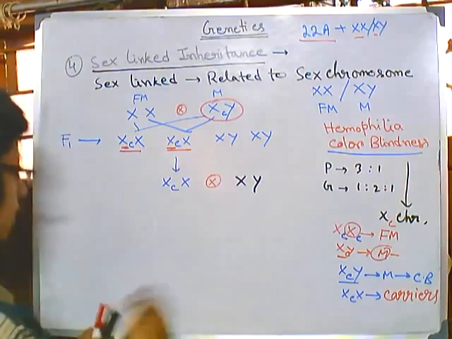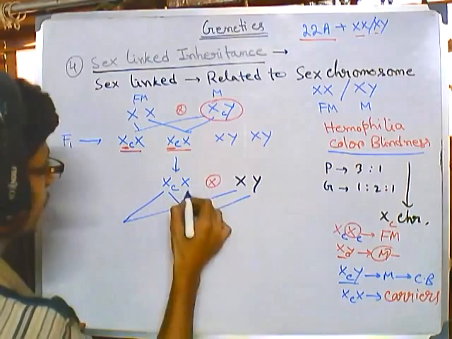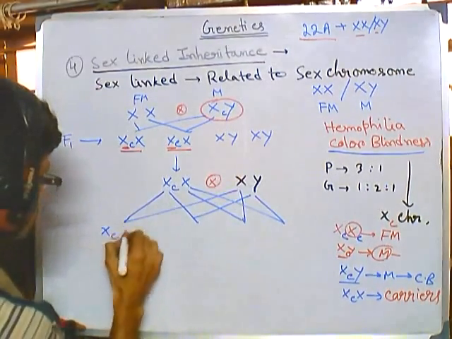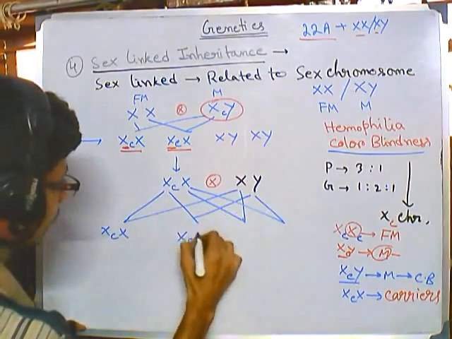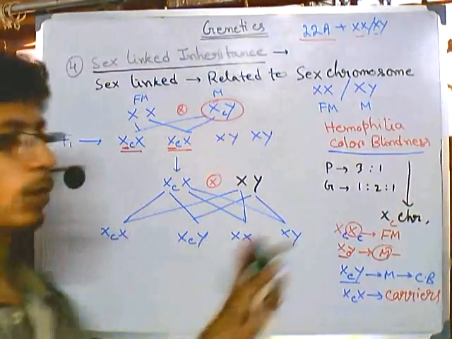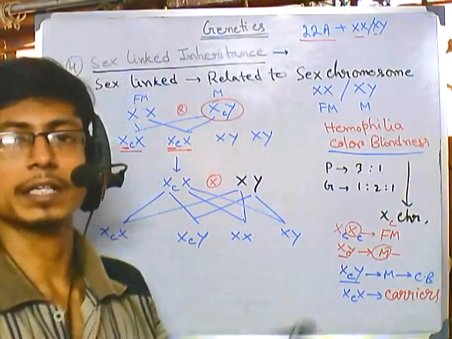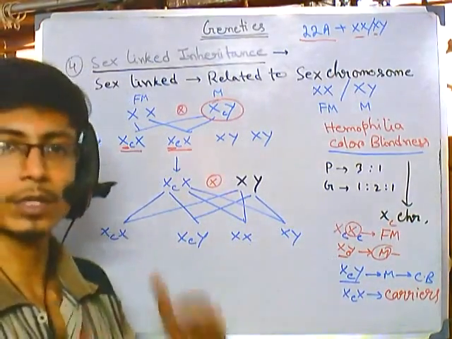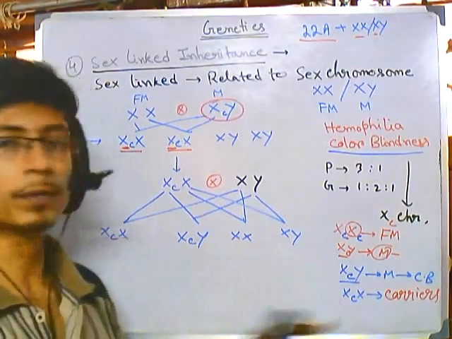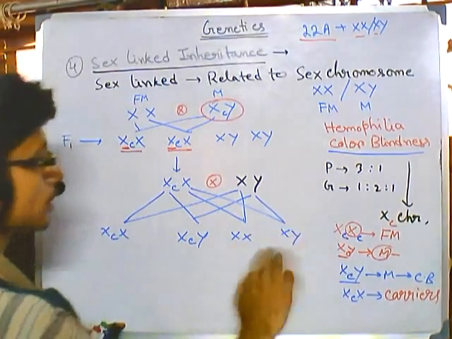After the mating, what we can see is the development: this one, this one, this one, and this one. So this XC with this X, this XC with this Y, this X with this X, this X with this Y. So we again have 4 different probabilities. In any kind of sex-linked inheritance, in each generation, when the gametes are reformed, we will have 4 different probabilities in the gametes. Now again, in these probabilities, these two are healthy. This boy is healthy because none of the faulty gene is there.